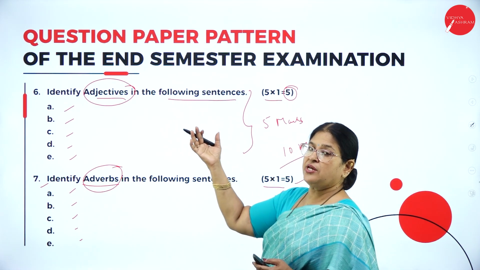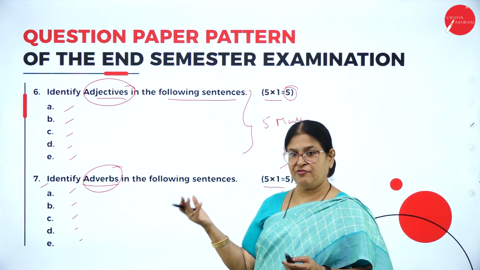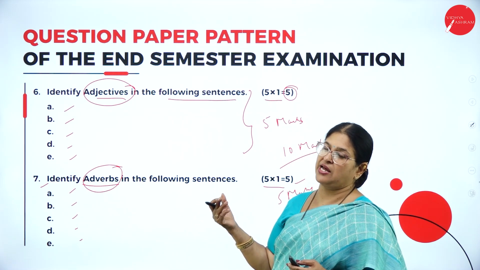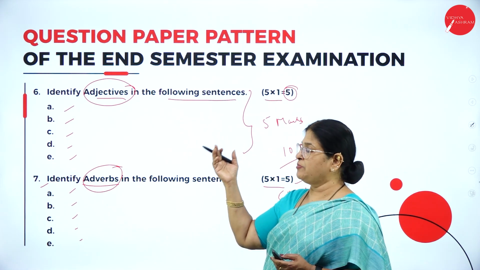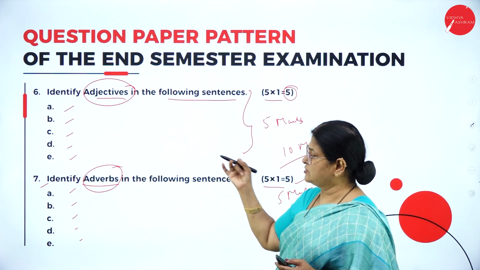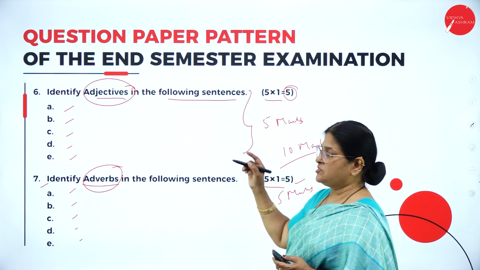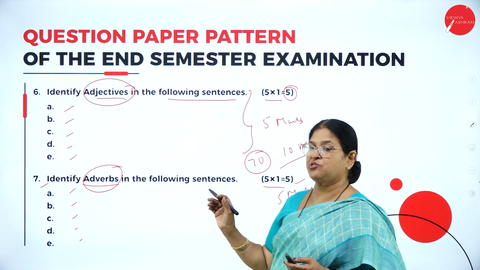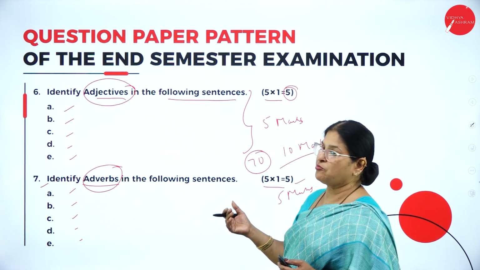So 60 marks is from the poetry, short stories, and essays, and the 6th, 7th, 8th and 9th questions are from the language component. So up to question number 7, how many marks? 60 plus 10, that is 70 marks. And the remaining 10 is from question number 8 and 9.